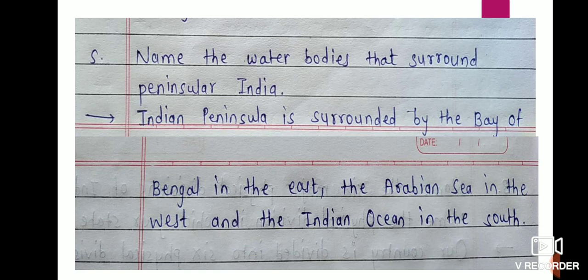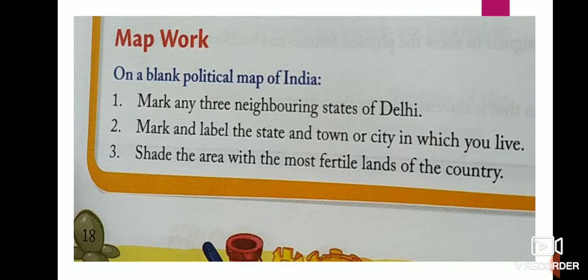Okay children, so in this way we have completed the exercise of the third lesson. Now we'll see about the homework. See, on page number 18 the map work is given. If it is possible, you will write on the blank political map of India. You have to buy it if it is possible. Not compulsory children, I am telling you.